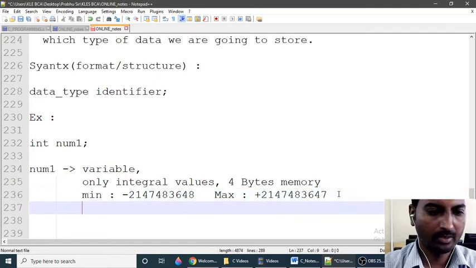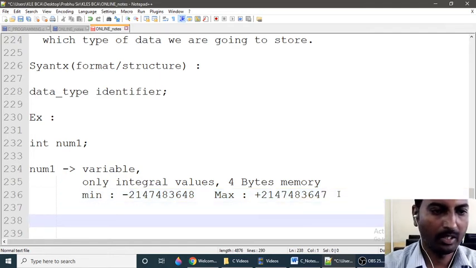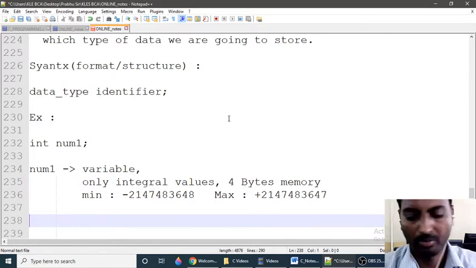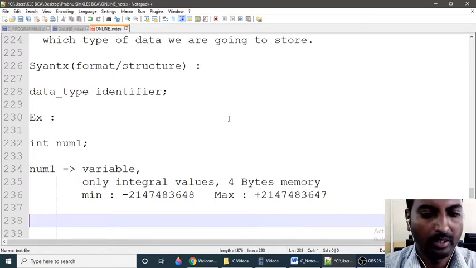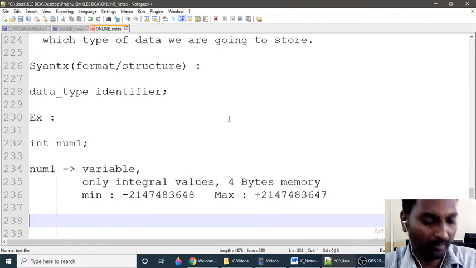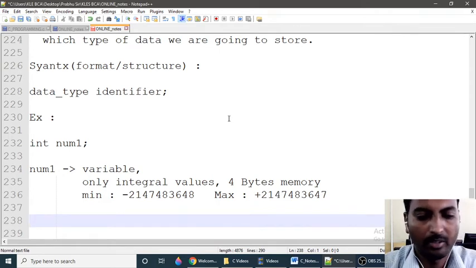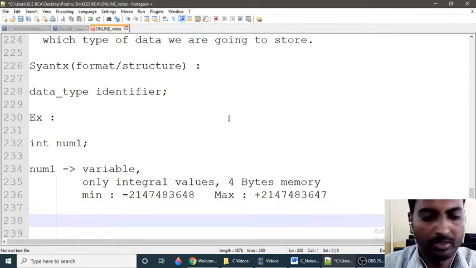In the last class, we discussed variable declaration. A variable is nothing but a name given to a memory location, and variable declaration is nothing but reserving or allocating some memory in the RAM, giving a name to that memory and also specifying which type of data the variable is going to hold.